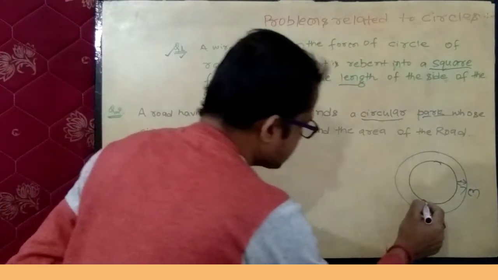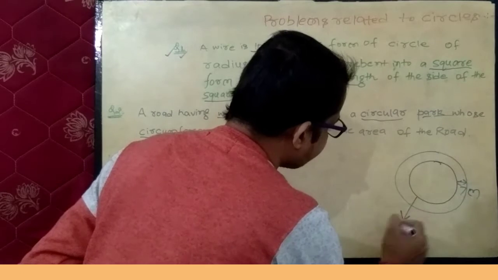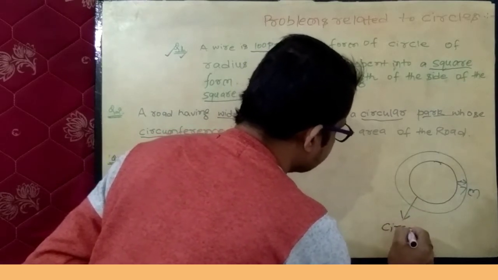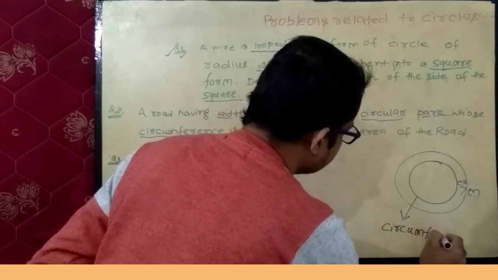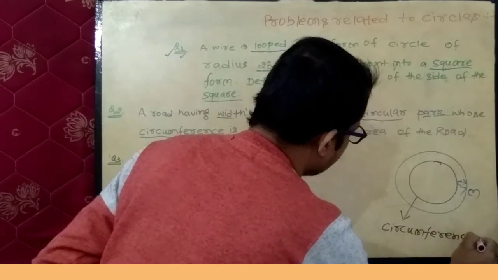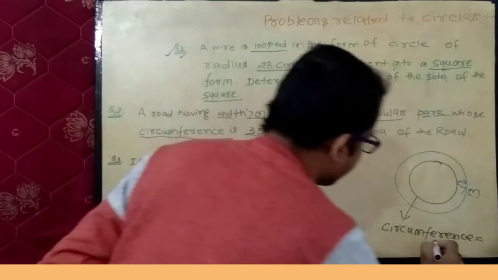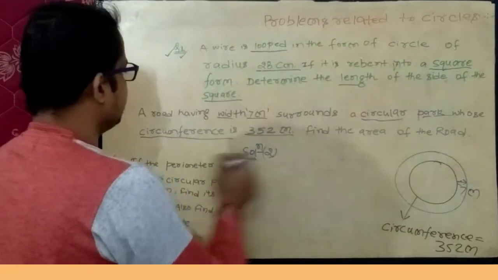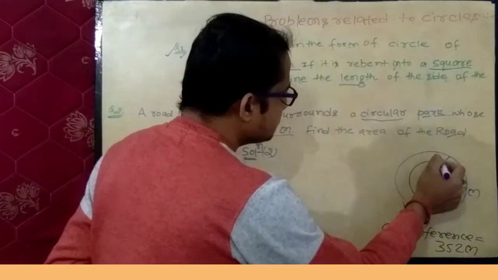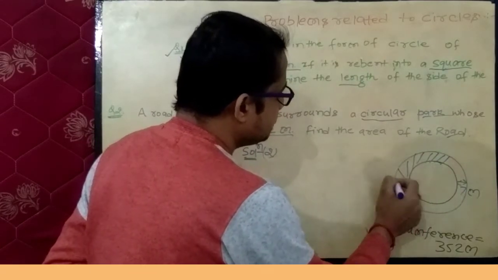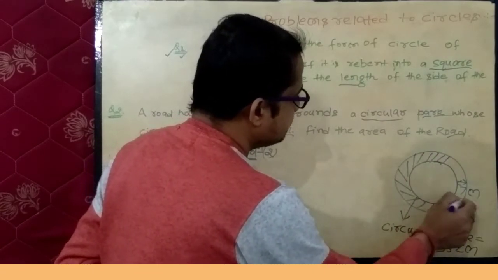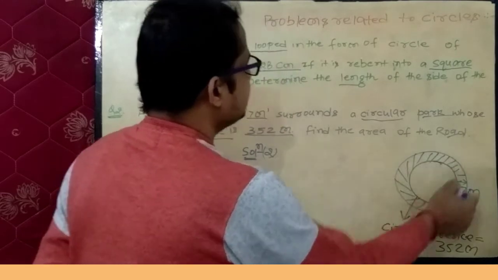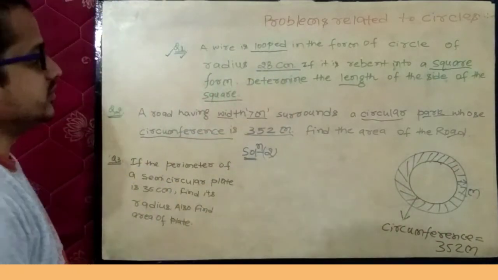So the circumference of this park is 352 meter. Now you have to find out the area of the road. This is the road and you have to find out the area of this road.